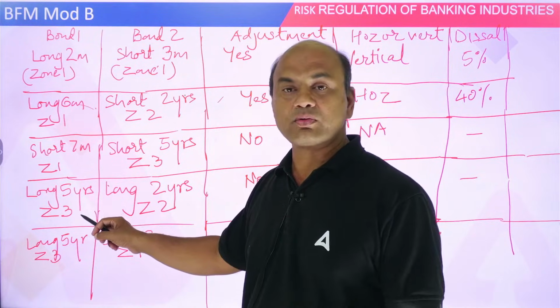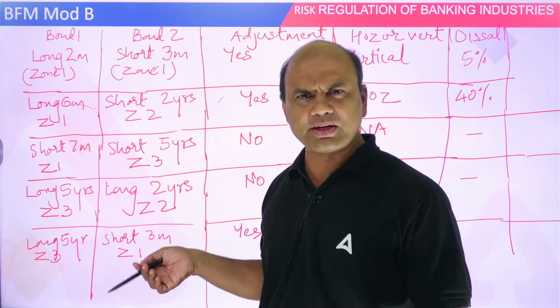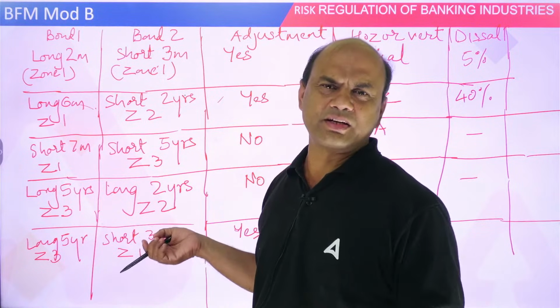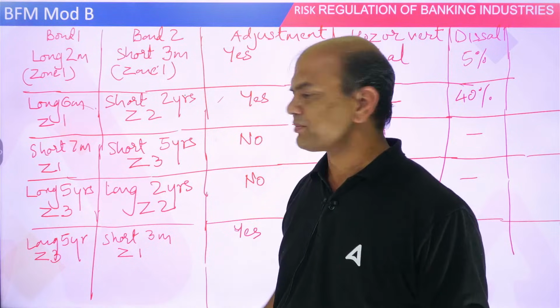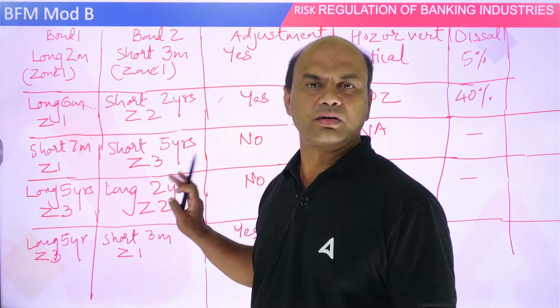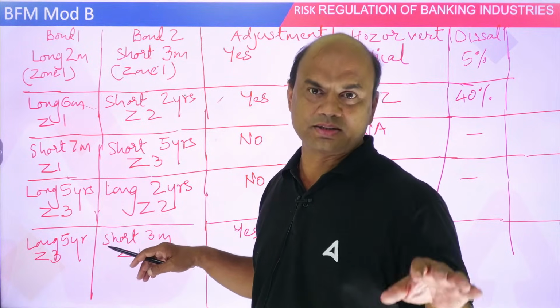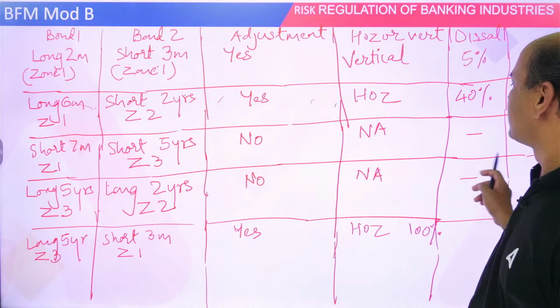Fourth one, long for 5 years, long for 2 years. Can this be adjusted? Long and long, not adjusted. Let it be in any zone, it can't be adjusted. Long with long, done. So 5 years and 2 years cannot be adjusted, so everything is NA over here.